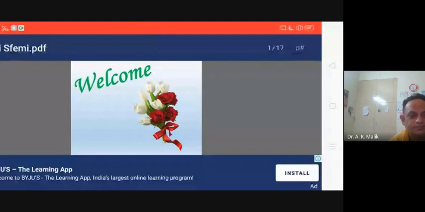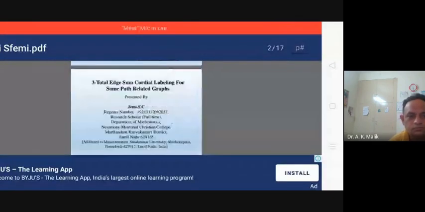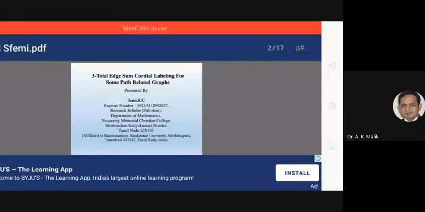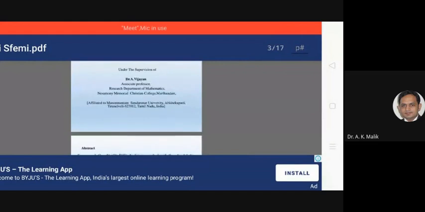It is visible, ma'am. Good evening to all. My name is Jamie S.C., Research Scholar, Department of Mathematics, National Memorial Christian College, Marthandam, affiliated to Manonmaniam Sundaranar University, Tirunelveli. My topic is three-total HSM cordial labeling for some path-related graphs, under the guidance of Dr. A. Vijayan, Associate Professor, Research Department of Mathematics, National Memorial Christian College, Marthandam, affiliated to Manonmaniam Sundaranar University, Tirunelveli.